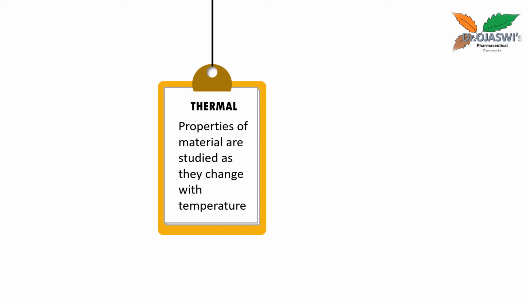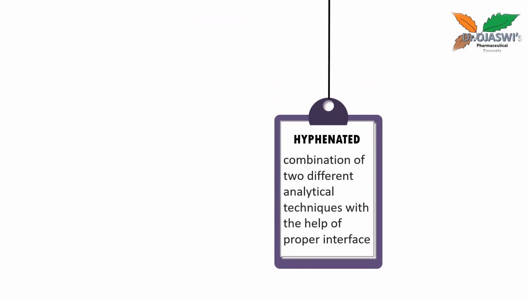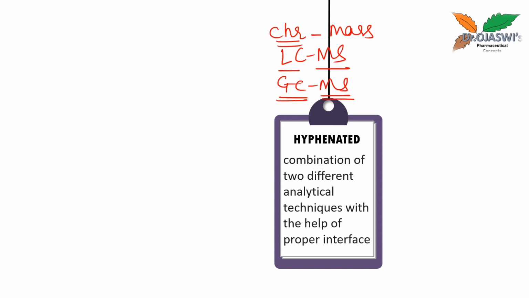Then we have hyphenated techniques, which is a combination of two different analytical techniques with the help of a proper interface. For example, LCMS: here I am combining liquid chromatography with mass spectroscopy. GCMS is gas chromatography combined with mass spectroscopy. These are called hyphenated techniques. Again, tandem mass spectroscopy, MSMS, comes under this hyphenated category.